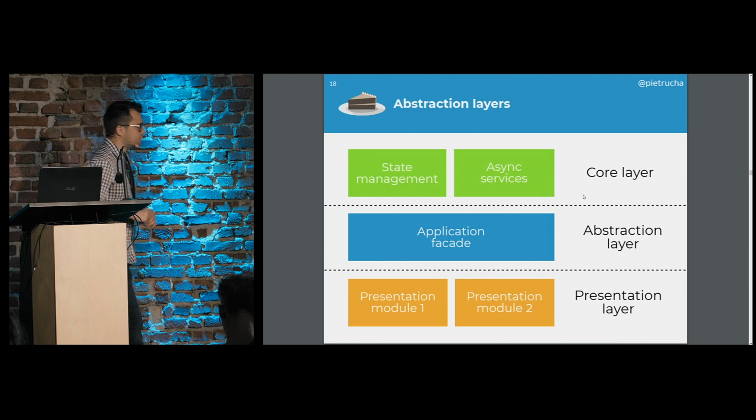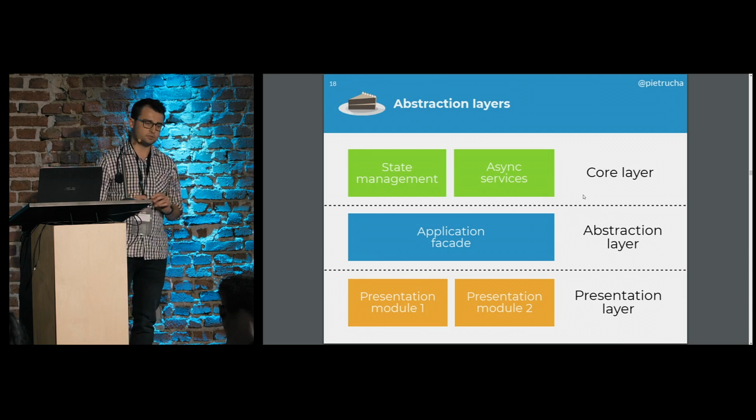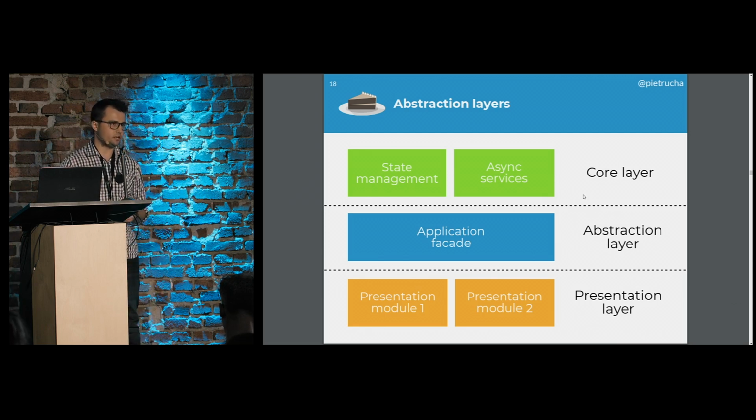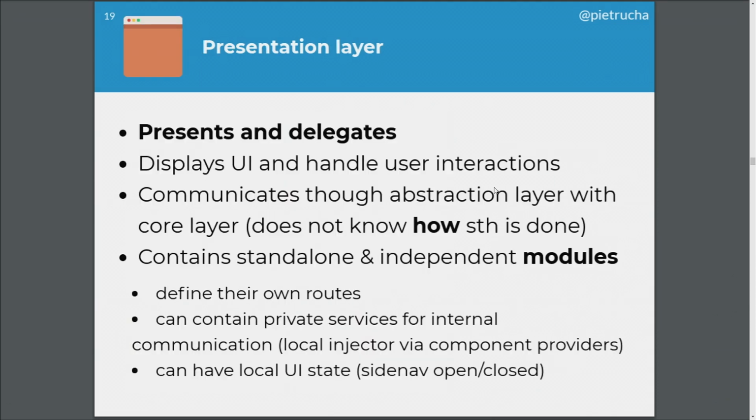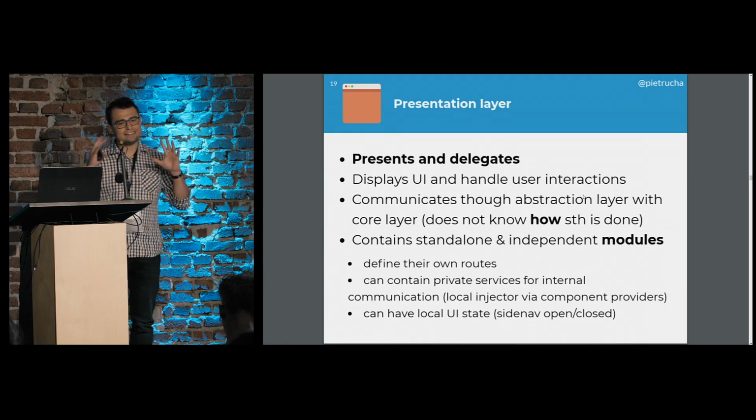And on top of that, in the middle part, we have a so-called abstraction facade or abstraction layer, which would be our middle tier between our business layer or core layer, where all our business logic would live: how to manipulate the data, how to validate the data, which we will understand later. But the presentation layer would be something that only presents and delegates. So we are thinking about the separation of concerns, or single responsibility, of particular parts of our application on a high level.